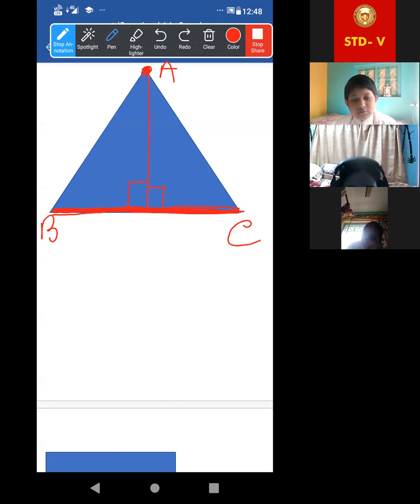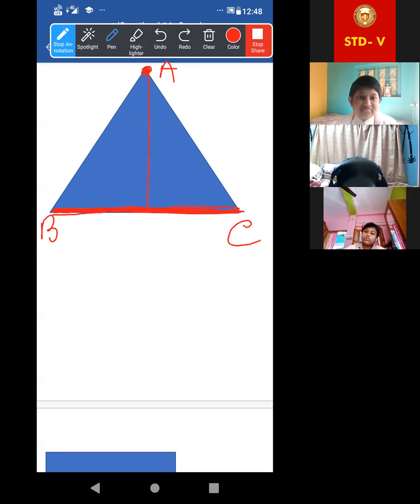Go and come first. We have to draw this perpendicular line to the triangle also. Wait. At first, try to understand. I'll give you time, and don't interfere, okay? Don't ask silly questions. First, let me complete this one. I'll give you time to write all the things.